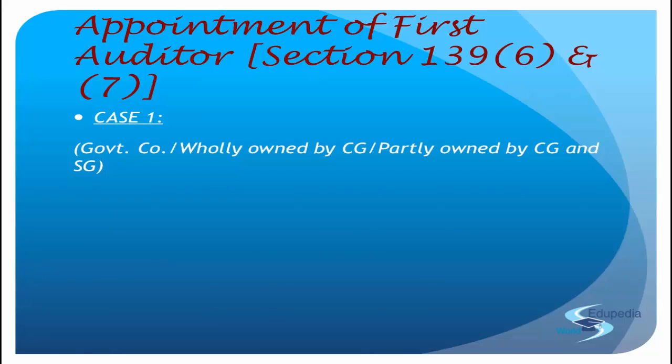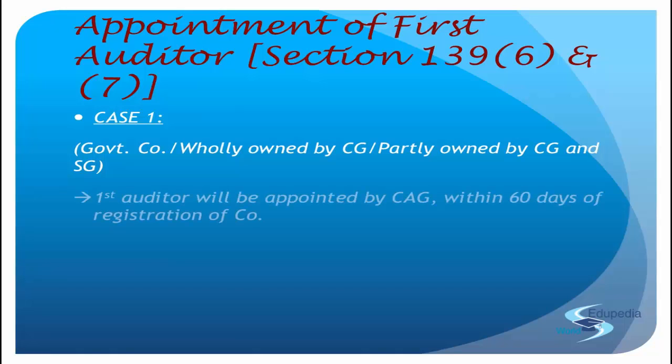When you go ahead with the first auditor, in the case of all government companies, the first auditor will be appointed by the CAG, and that will take place within 60 days of the registration of the company. If the company got registered on 1st of April, then we calculate 60 days from 1st of April, which will be somewhere close to 30th May, because April has 30 days.